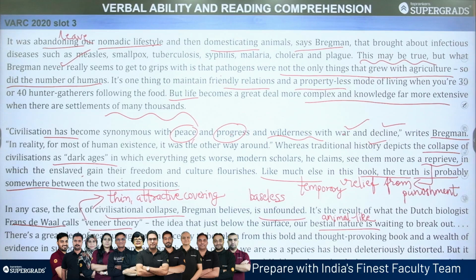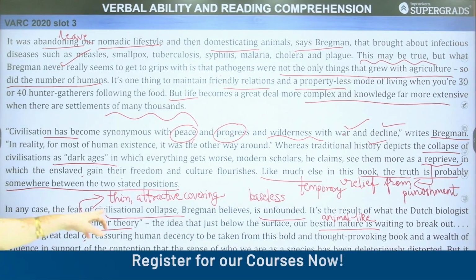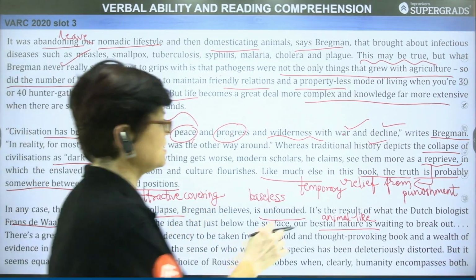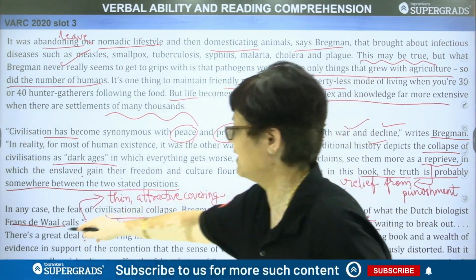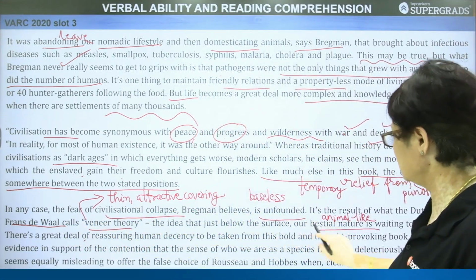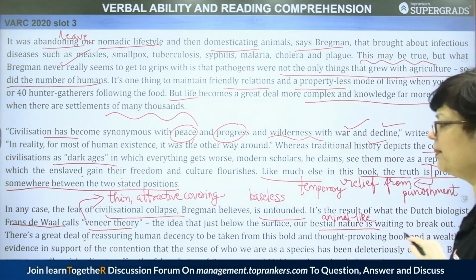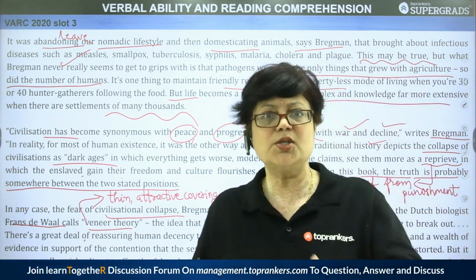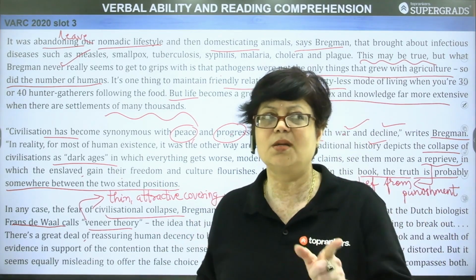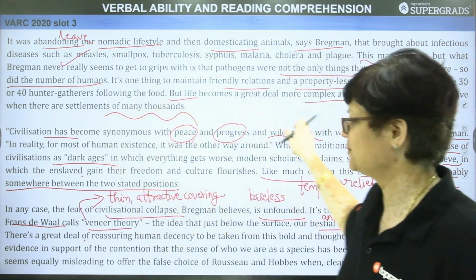So let's read the sentence again. In any case, the fear of civilizational collapse, Bregman believes, is unfounded. It is a result of what the Dutch biologist Frans de Waal calls veneer theory, the idea that just below the surface, our bestial nature is waiting to break out. Waiting to break out means to come up on the surface. So this is similar to Hobbes' theory.